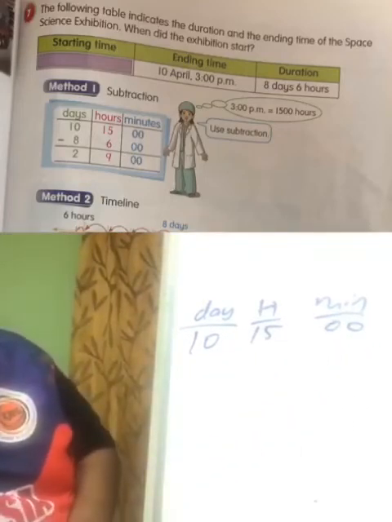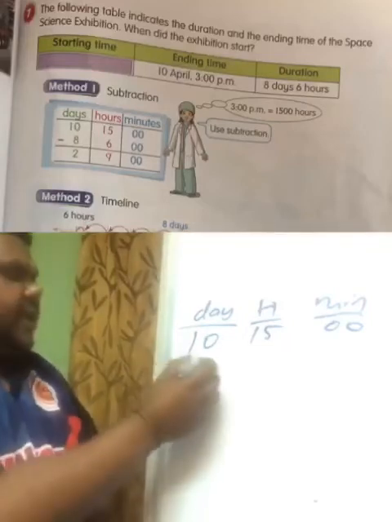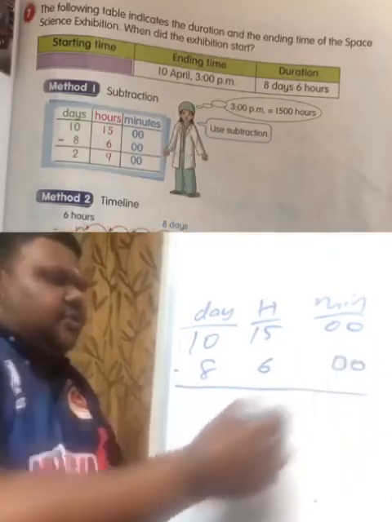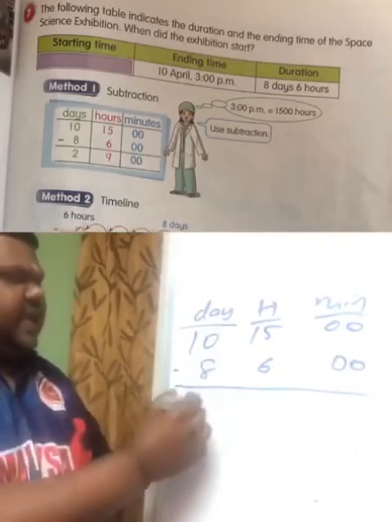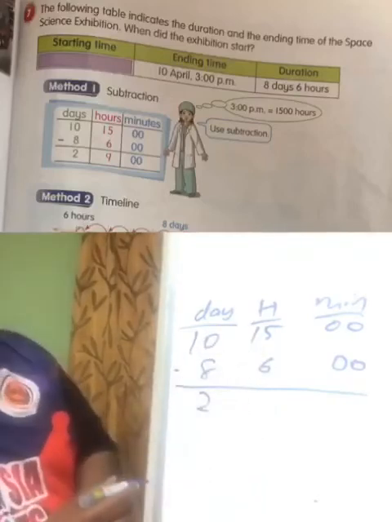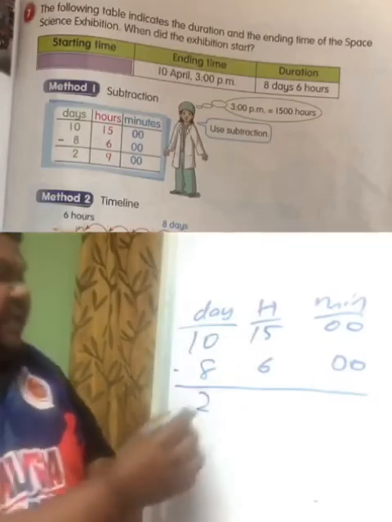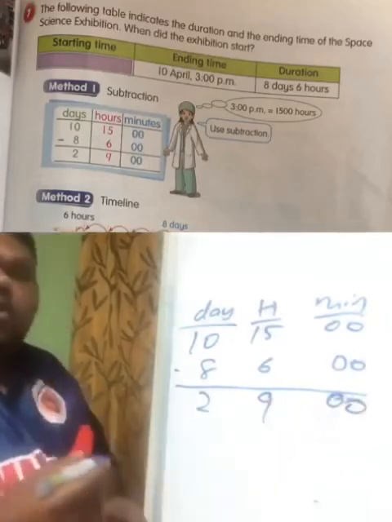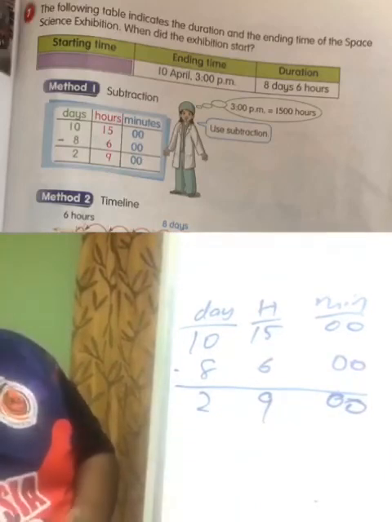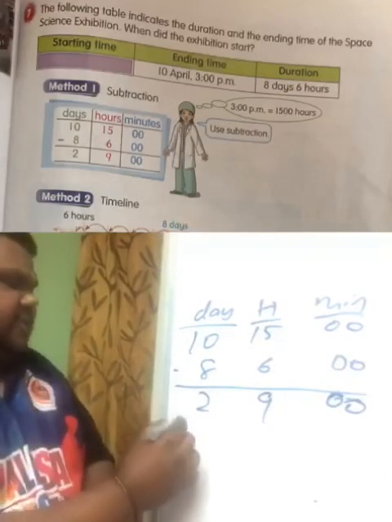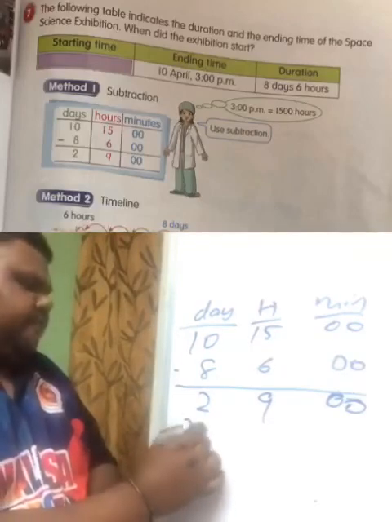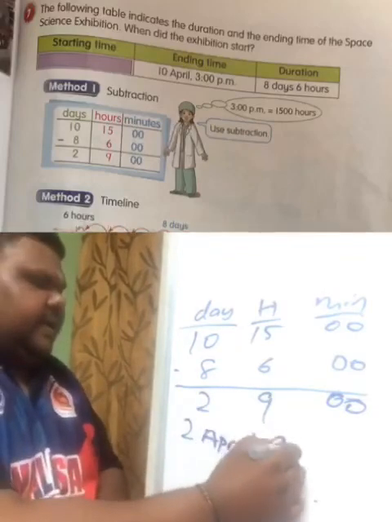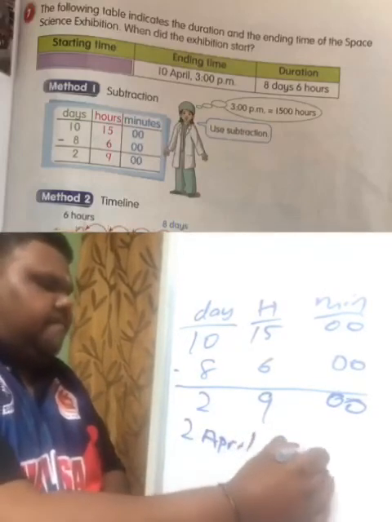Then the duration is 8 days 6 hours, so 8 days and 6 hours, and 00 minutes. You minus: 10 minus 8 is 2 days. 15 minus 6 is 9 hours and 00 minutes. So when did this exhibition start? It is 2nd of April at 9 a.m.